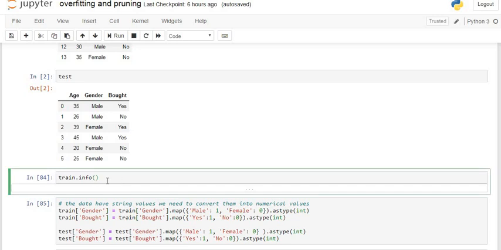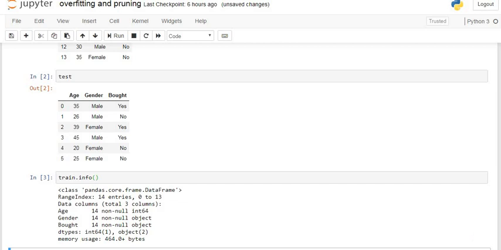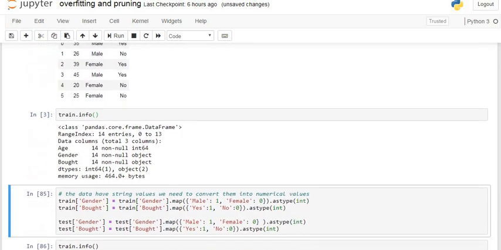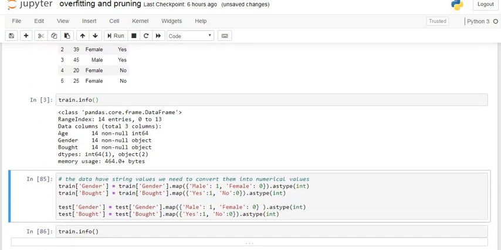So let's see the training dataset information. The training dataset contains three variables and 14 data points, out of which gender and bout are categorical variables. Gender is male or female, and bout, our target variable, consists of yes or no classes. That is, the person buys something or does not buy anything.